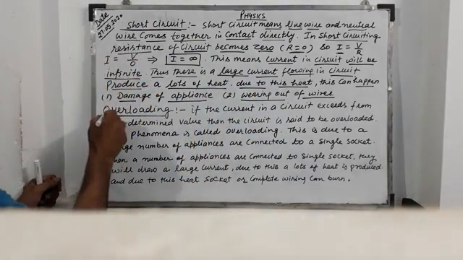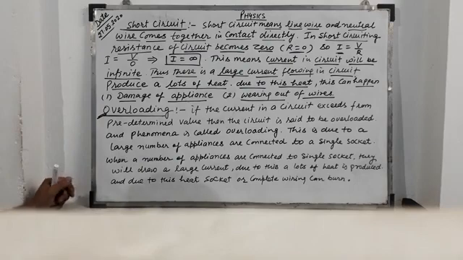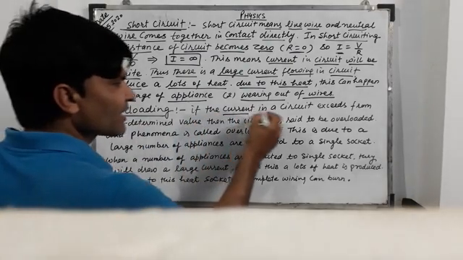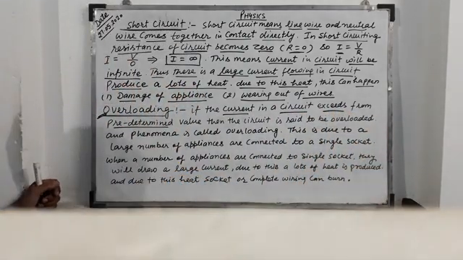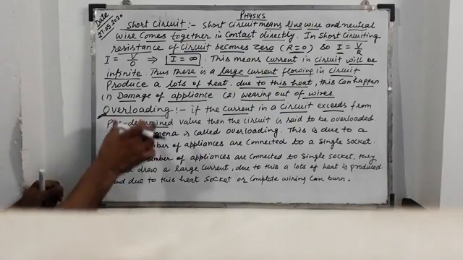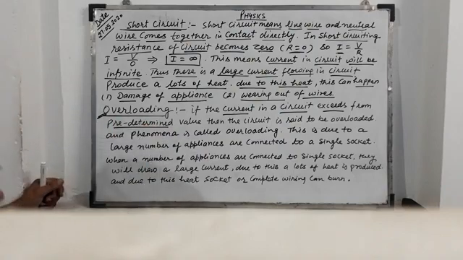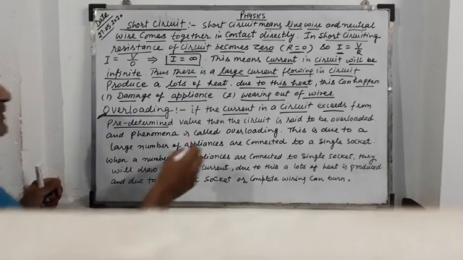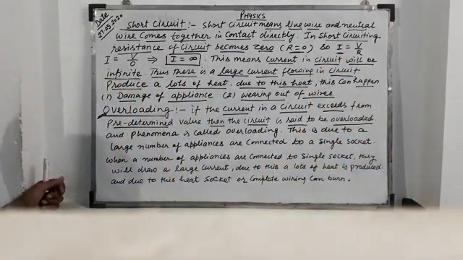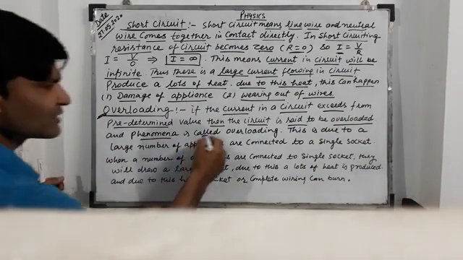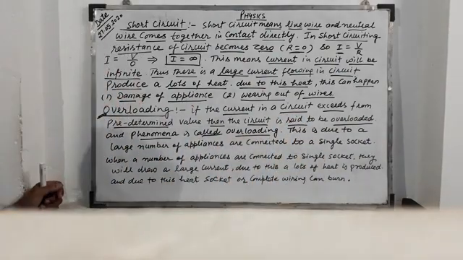Now the last heading of this chapter, overloading. If the current in a circuit exceeds a predetermined value, for example, a circuit is for 5 ampere current, if the value exceeds 5 ampere, then the circuit is said to be overloaded, and the phenomenon is called overloading.